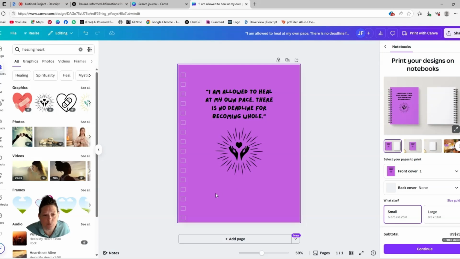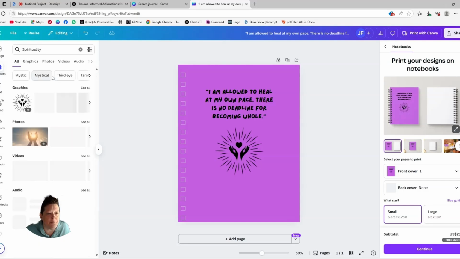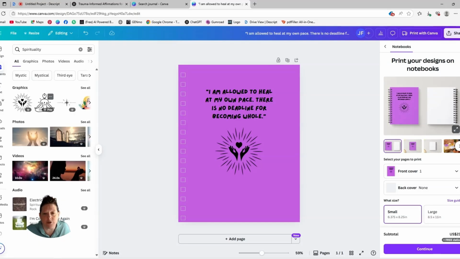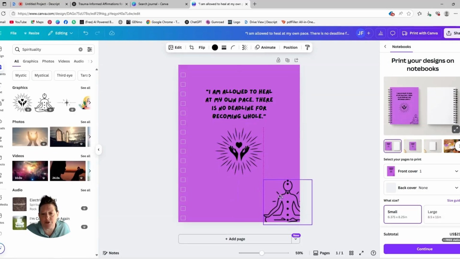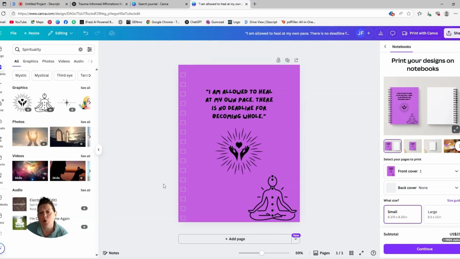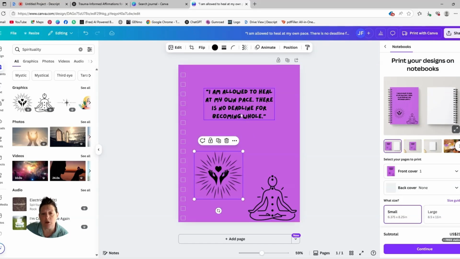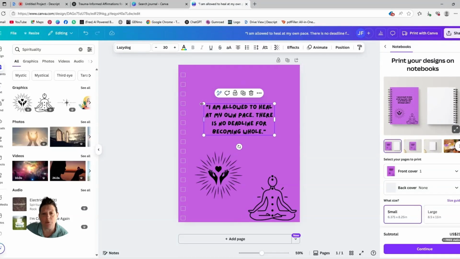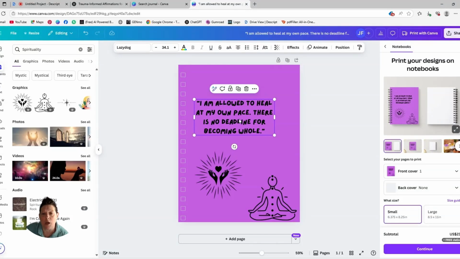So you can go in here and play with it. You can go to different things, like maybe you're into this and you would like to have this in your journal or your affirmations for yourself. And you can just go in here and create it however you want to be creative and make it beautiful for yourself.